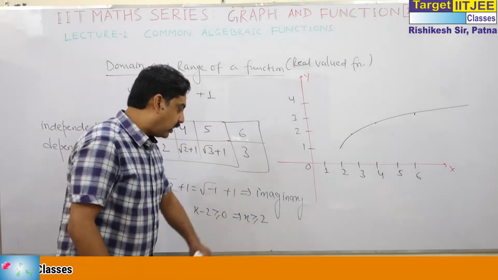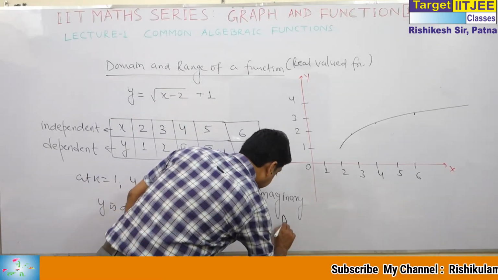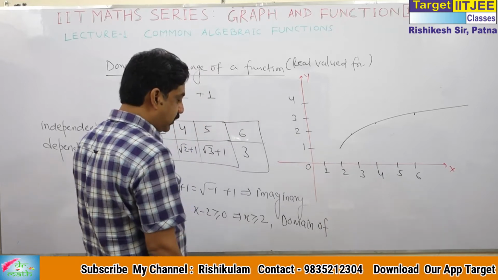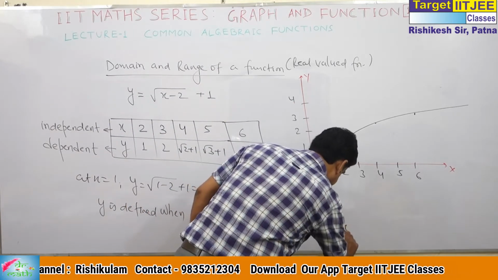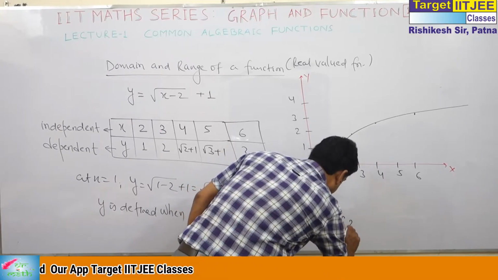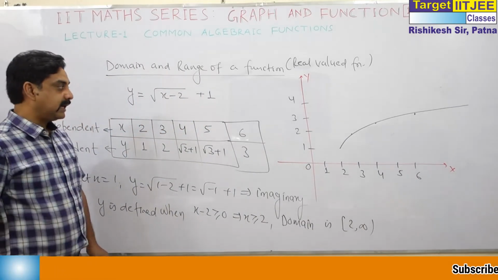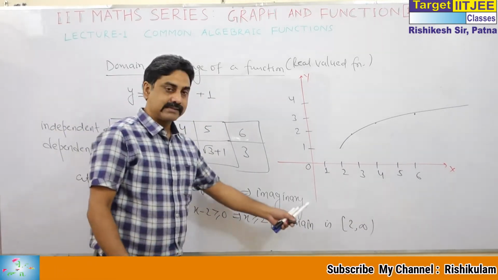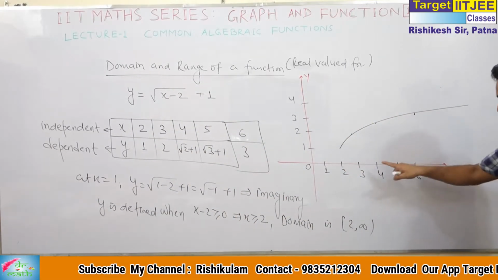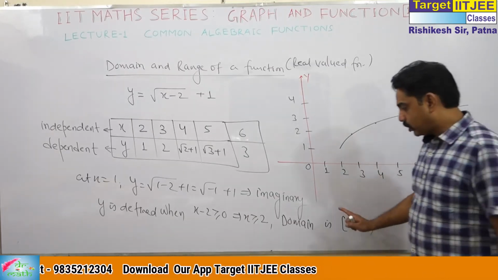And this is actually called the domain of the function. This is called the domain of f(x). Let me write. Domain is 2 to infinity. Domain roughly means values of x. We can take values of x starting from 2, then 3, 4, 5, 6, 7, 8, 9, and we can move up to infinity. There is no problem.